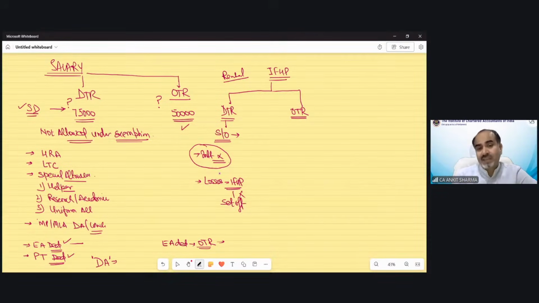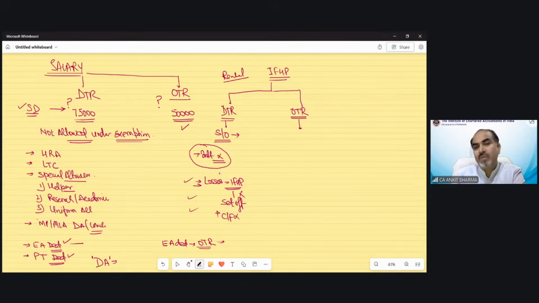And if losses arise in other cases like let-out property, those losses also cannot be set off from any other head of income. Inter-head adjustment is not allowed. Of course, if the loss cannot be set off, carry forward is also not allowed. So these three things you have to be very careful about when you are solving a question under income from house property.